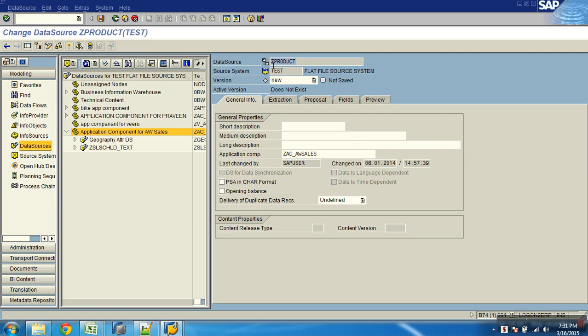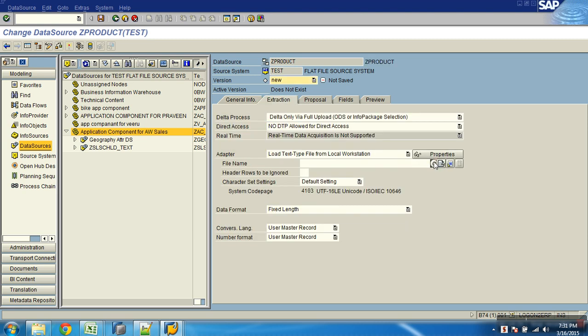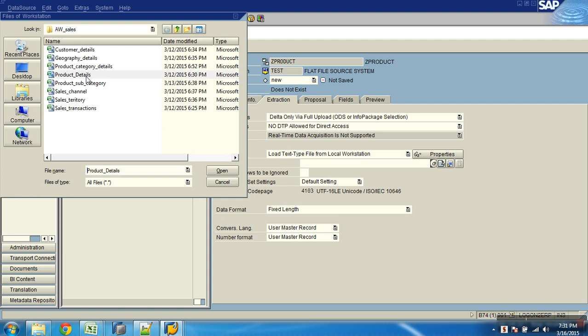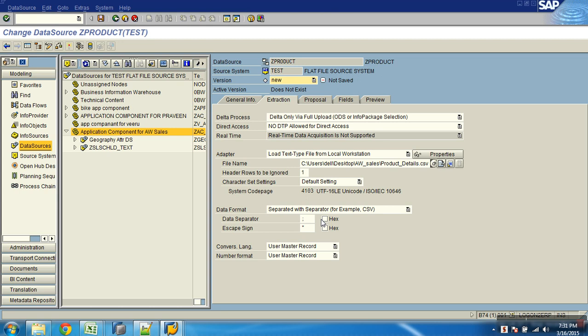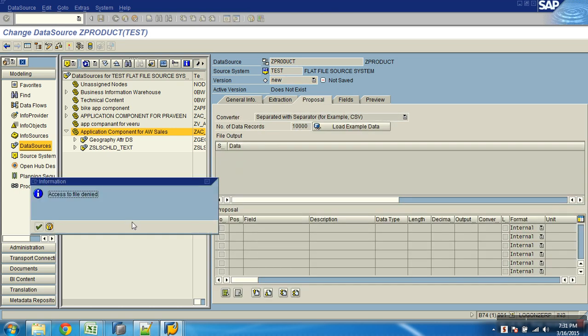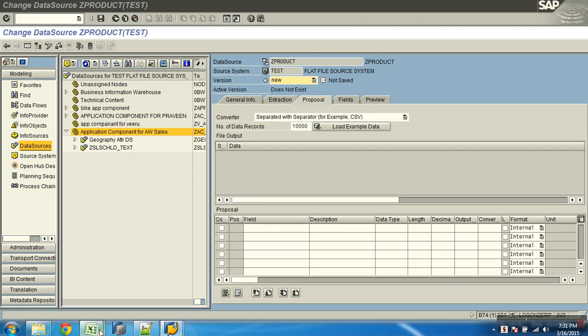Now I'll say, okay, extraction, my file product details, header row is 1, fixed length CSV file, then data separator is comma. I'll go with proposal, let it propose. Access to file, I need to close this file out.